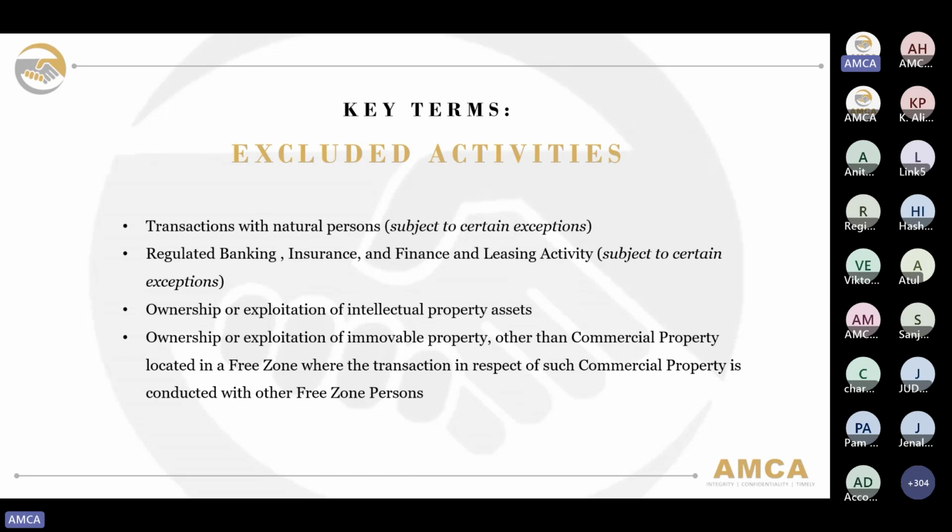On this excluded activity, it is mostly important in dealing with a free zone person or having a transaction with a free zone person. They have listed at least four or more activities under the excluded activities. The first one is transactions with natural persons, but subject to certain exemptions. These are those under qualifying activities related to shipping and aircraft, plus fund, wealth, and investment management. Also, regulated banking, insurance, and finance and leasing activities, subject to certain exemptions, are also under excluded activities.